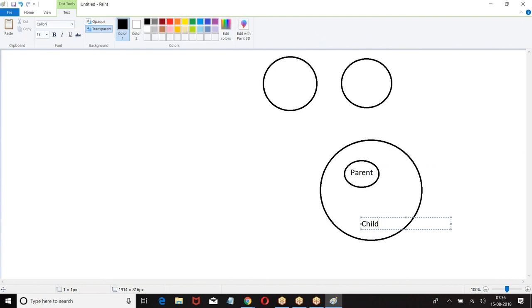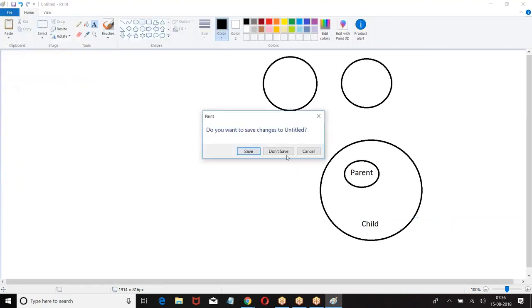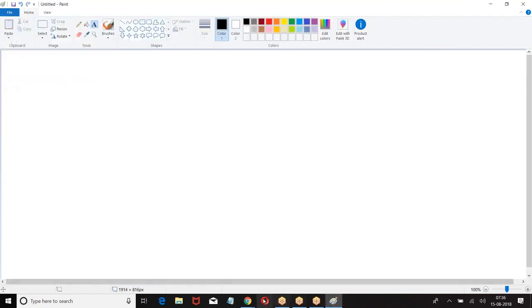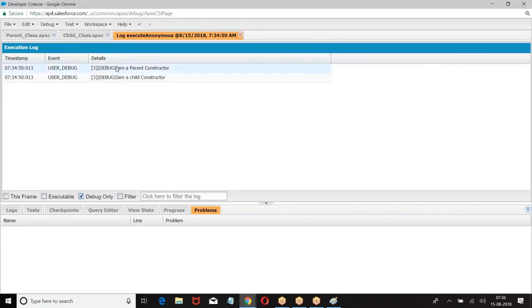When I create an object for the child, first the parent class object is created, then the child class object. That's how both run. Which will run first? The parent class constructor is called first, followed by the child class constructor. I hope you are good with this. That is how we got the output: I am a parent constructor, I am a child constructor.